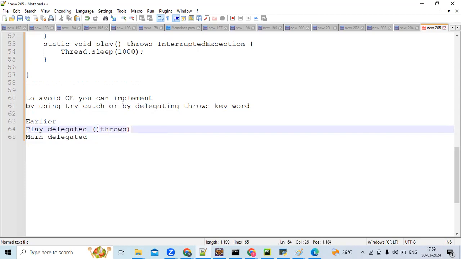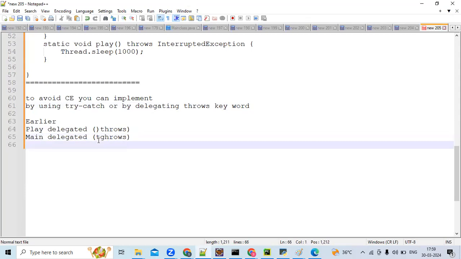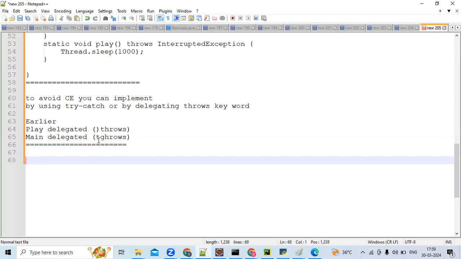Here also throws. Now what is the case here? Now in case 2, play is handling. Handling means try catch.